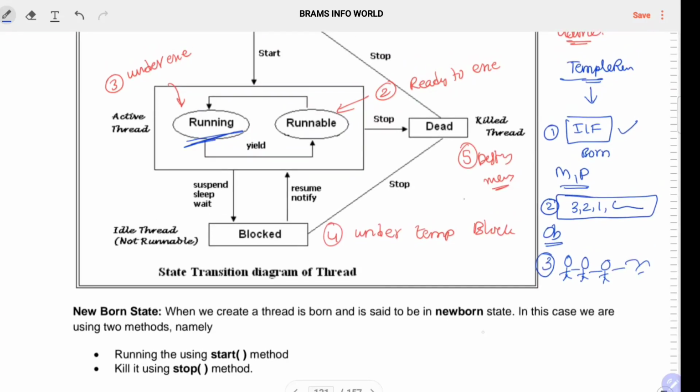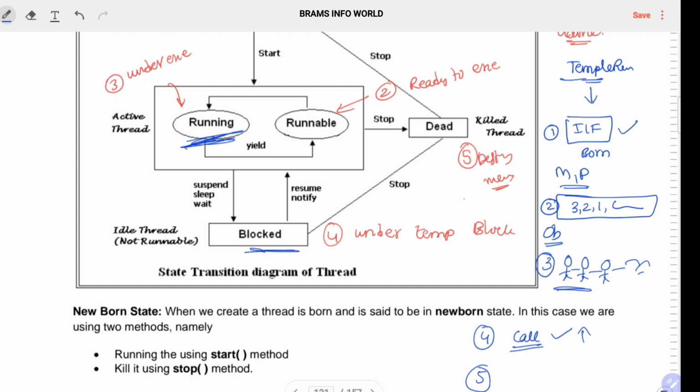And after that, suddenly you got a call while playing the game, so temporarily the game is paused, that comes under the blocked state. Once your call is completed, again you come back to the running state.